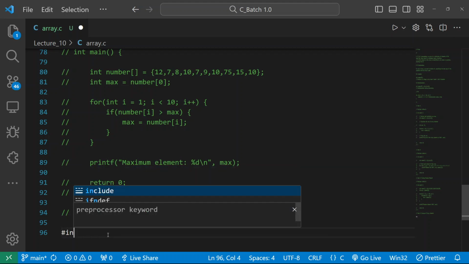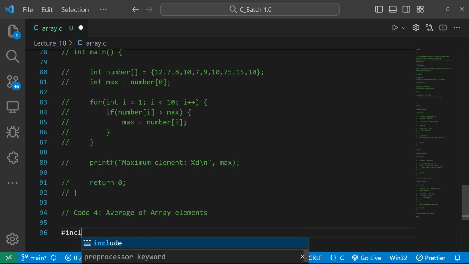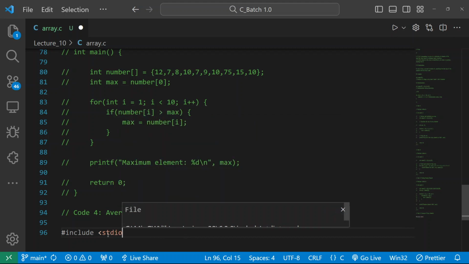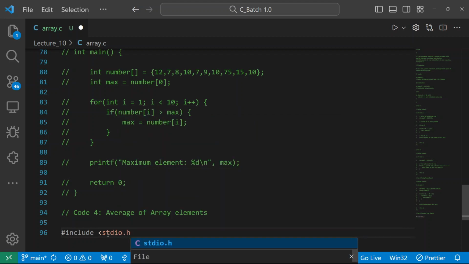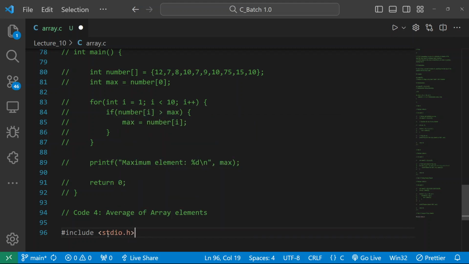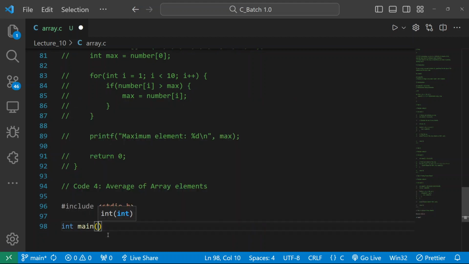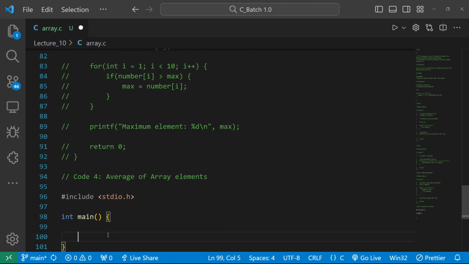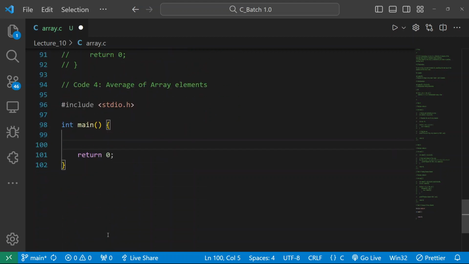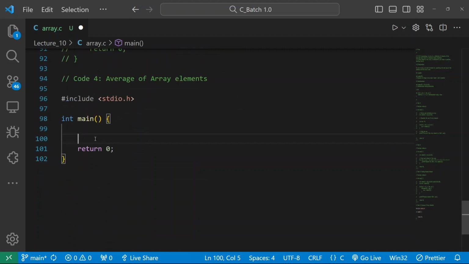Let me first write my main part quickly. Yeah, I have done my main part. Now see this code example, a very good example in front of you. See how we can find the average of array elements.